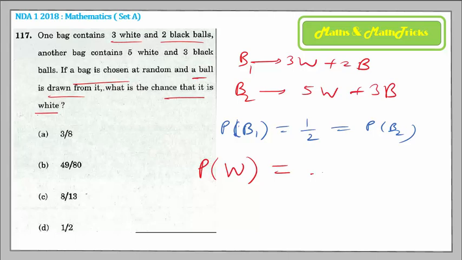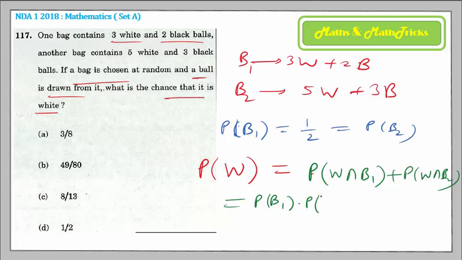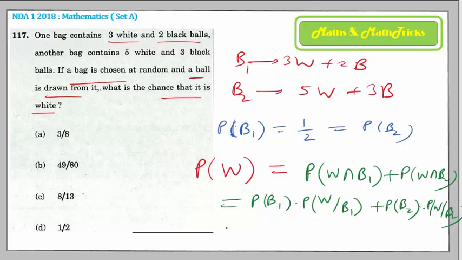Now you are drawing one ball and you want that ball to be white. You know the white balls are present in bag 1 as well as bag 2. So the white ball you can draw either from bag 1 or from bag 2. When you try to draw from bag 1, you have to choose the bag and then draw the ball out of it. So the probability is P of B1 into the probability of a white ball from B1, plus similarly the probability for the second bag. You will choose the second bag and choose a white ball from it. This concept is called the concept of total probability.